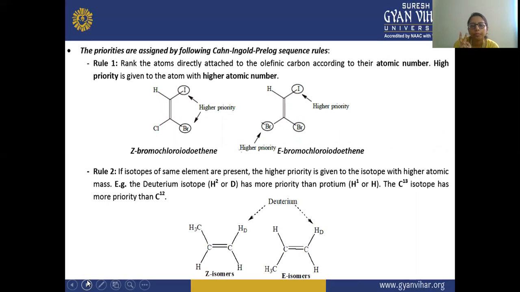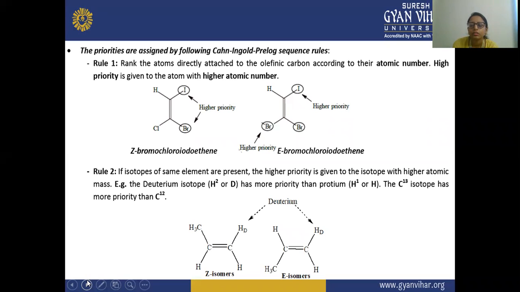The priority sequence rules are given by these scientists. This is known as the sequence rule. Rule number one is that if the groups having the higher atomic number are on the same side, then it is Z, and if they are on the opposite side, then it is E. The second rule says that if isotopes of the same element are present, the higher priority is given to the isotope with the higher atomic mass. So here you can see that the tritium is the hydrogen which is on the opposite side.